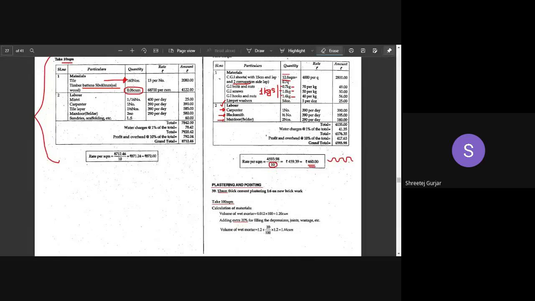So I hope you have understood the flooring calculation, the roofing calculation, and the brickwork calculation. Sorry, brickwork as well as stone masonry. We have looked into stone masonry. So I hope all these things are clear.